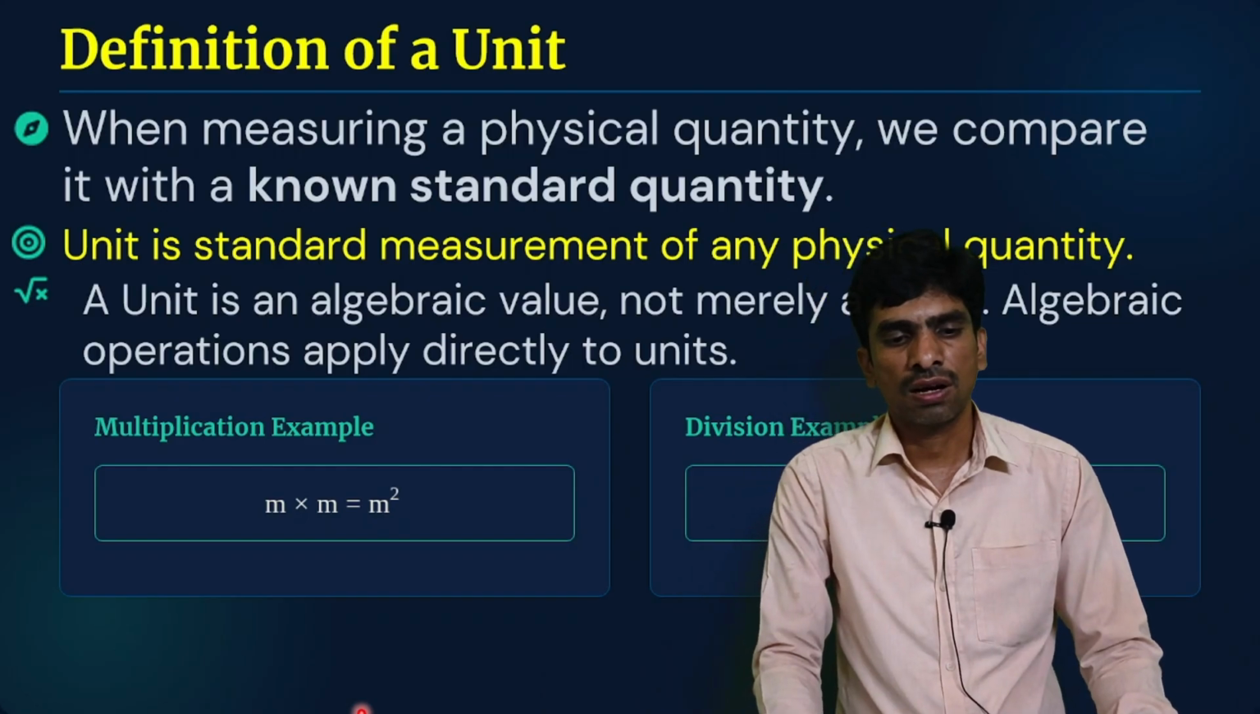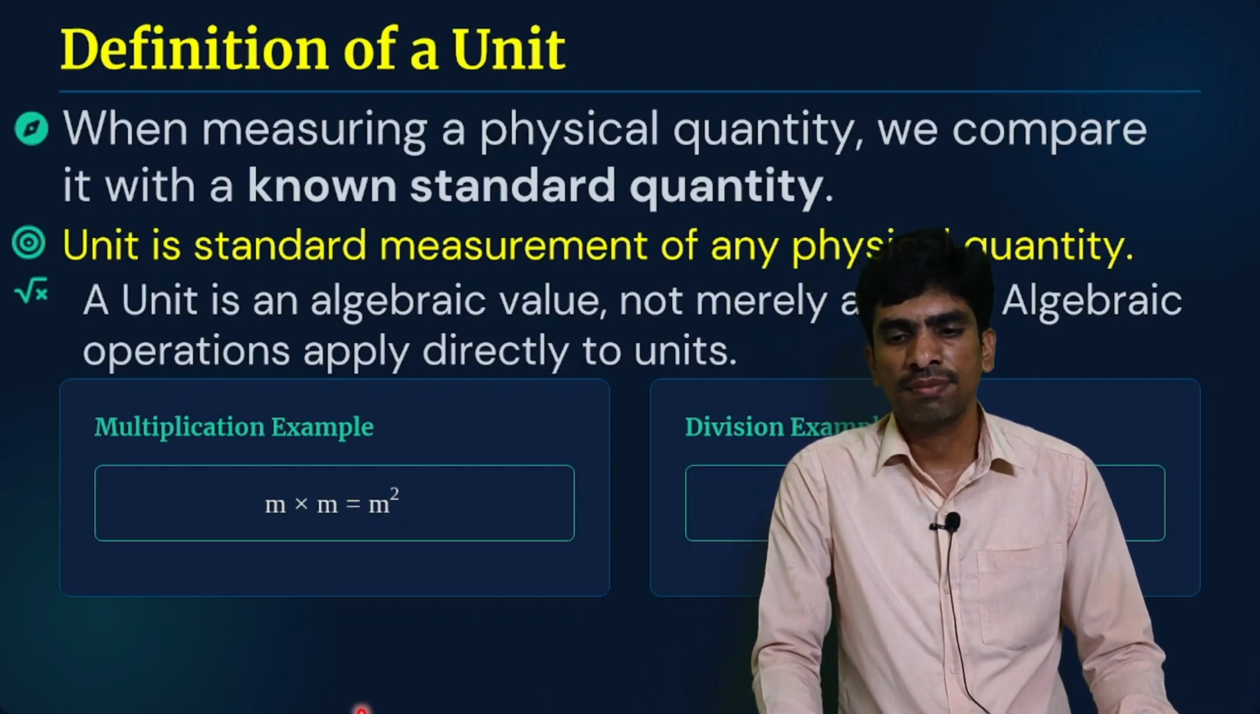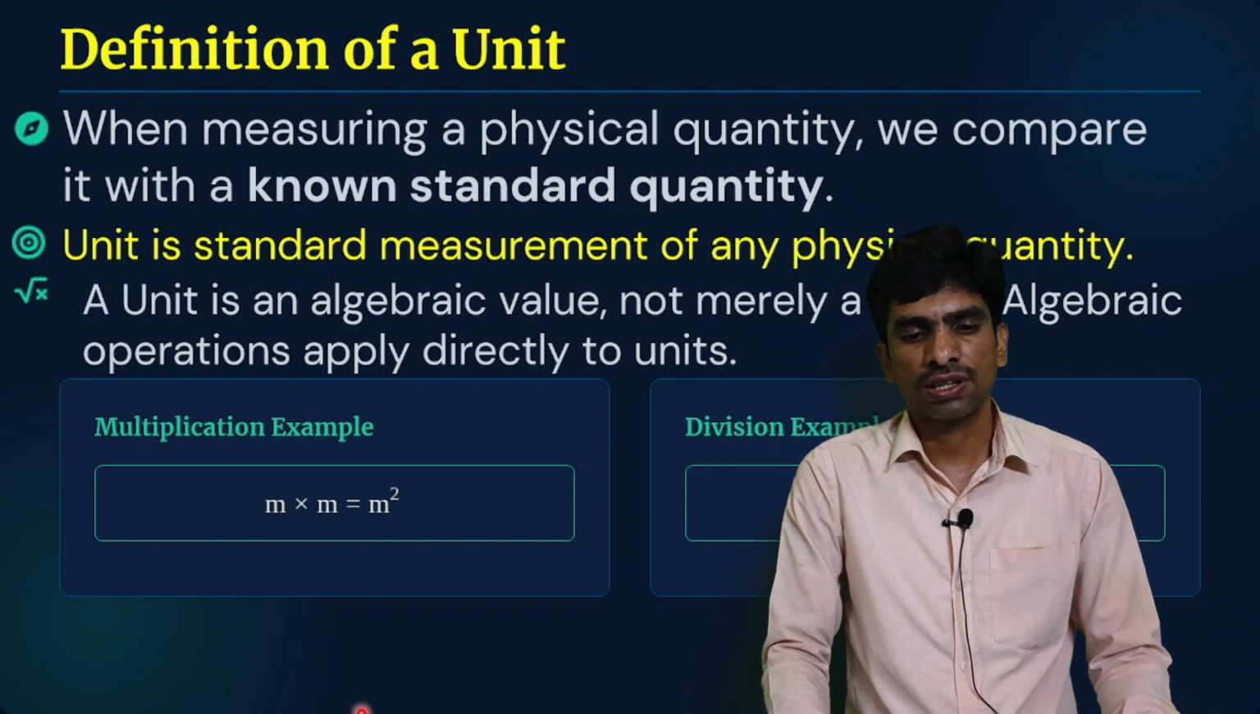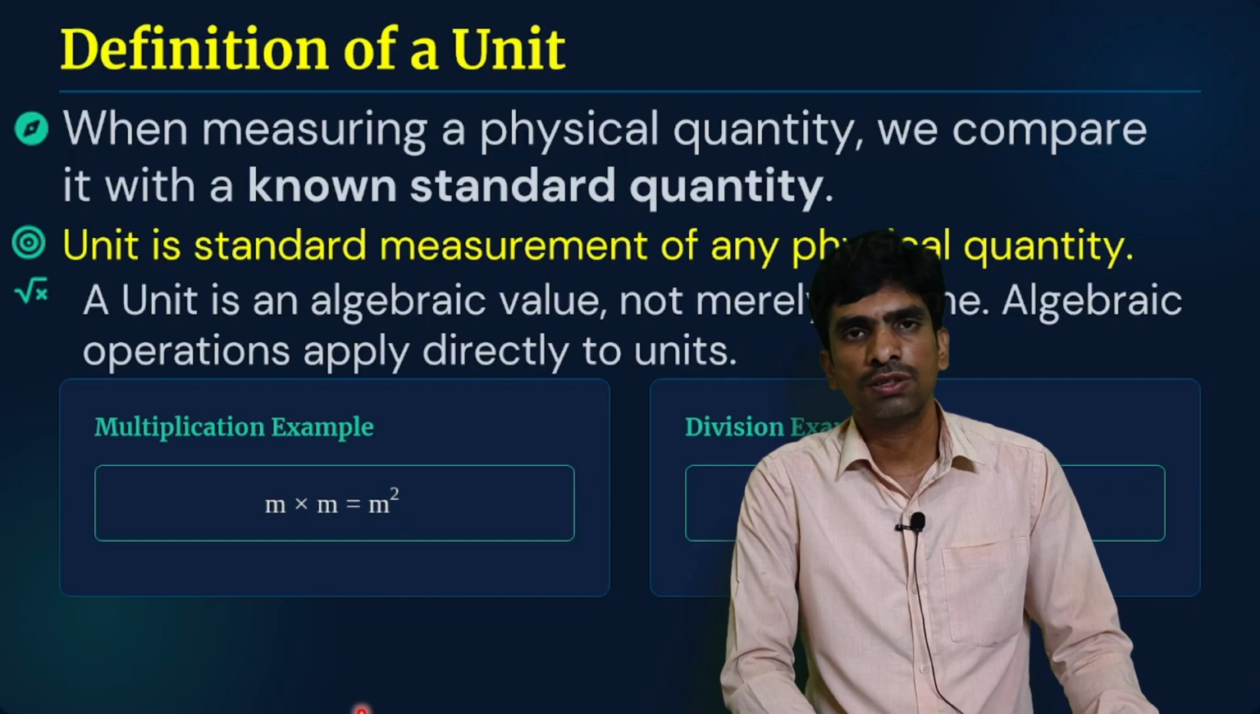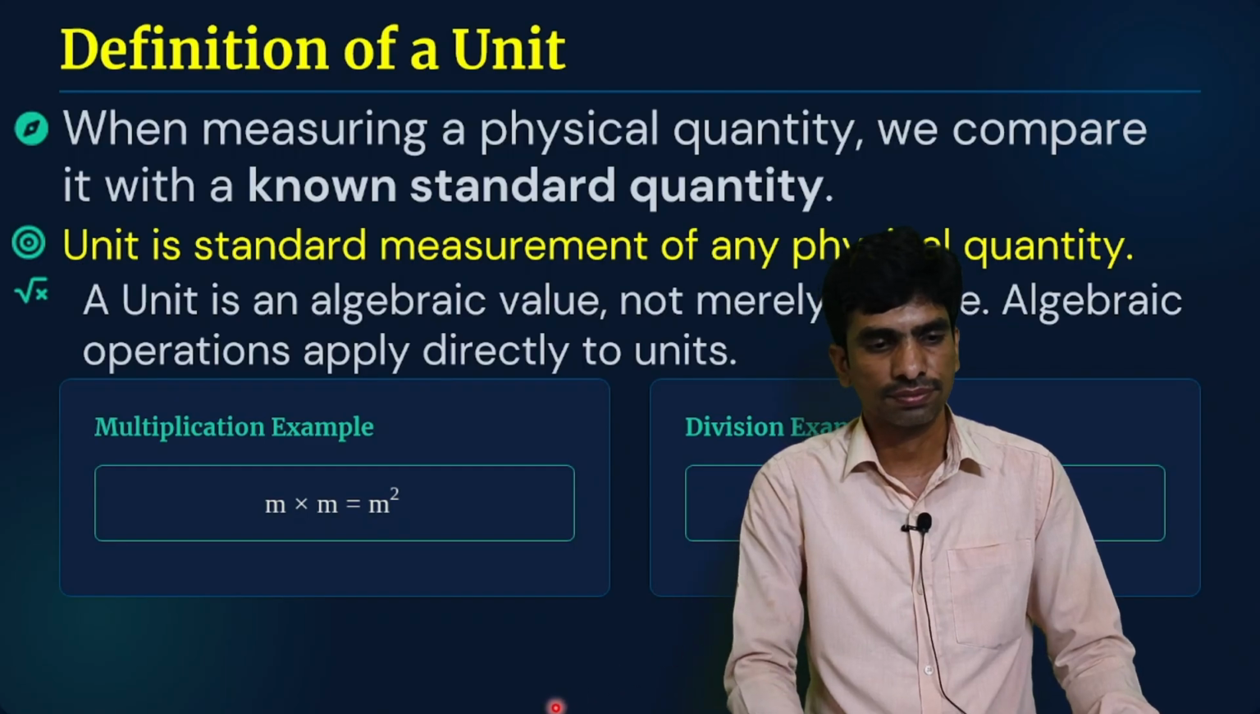A unit is an algebraic value, not merely a name. Operations apply directly to units. You can see a multiplication example, meter into meter, meter square, and a division example, centimeter square by centimeter, that is equal to centimeter.